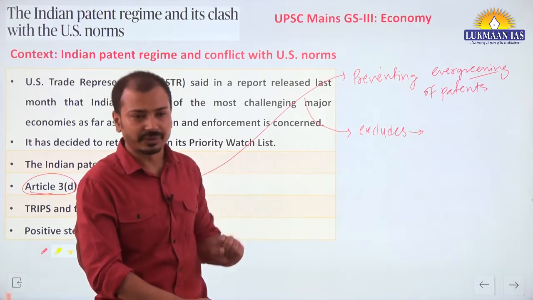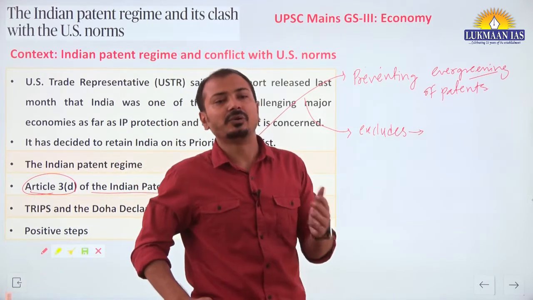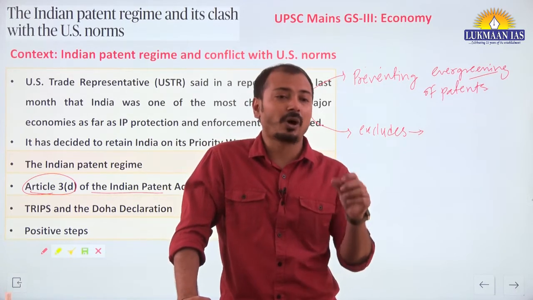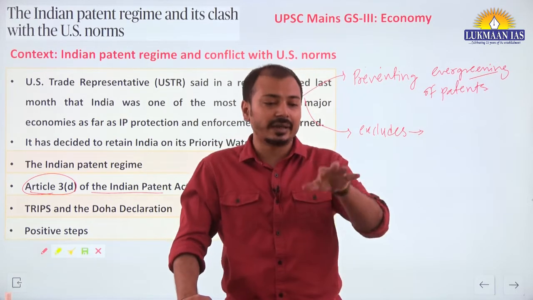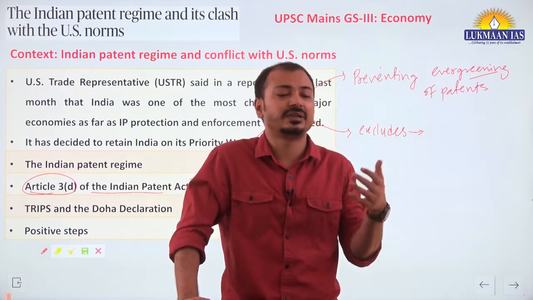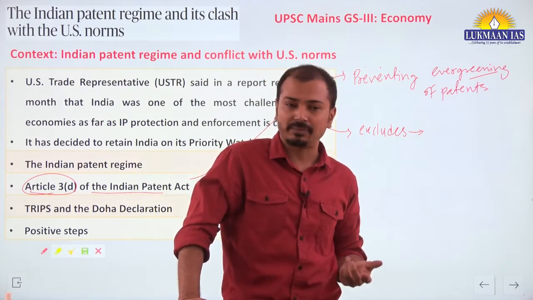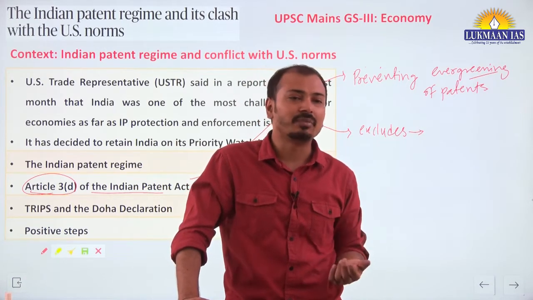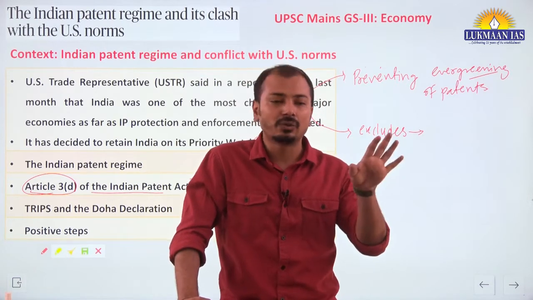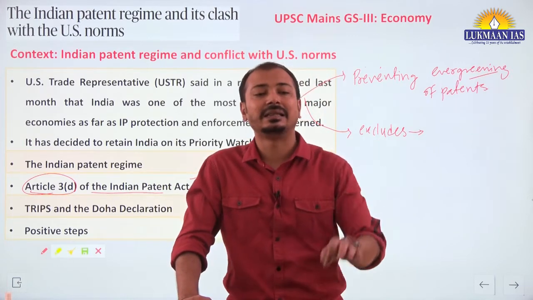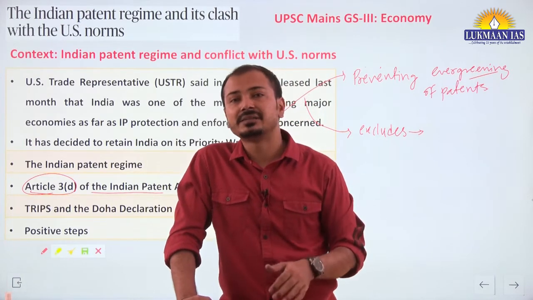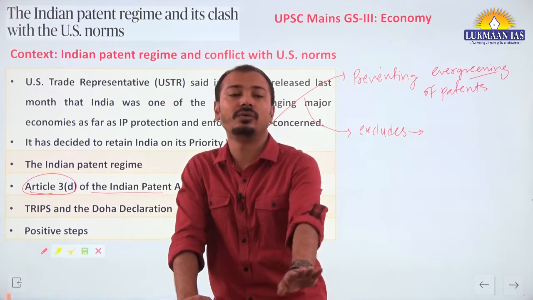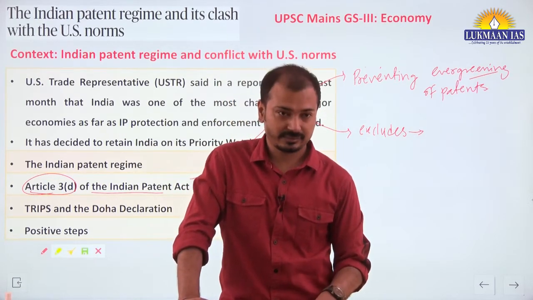Suppose there is one material, and a particular company says that we have invented a new property of that material, which is already in application. That company is not allowed to file that patent unless there is an appropriate mechanism or process developed by that company to convert it into any product.